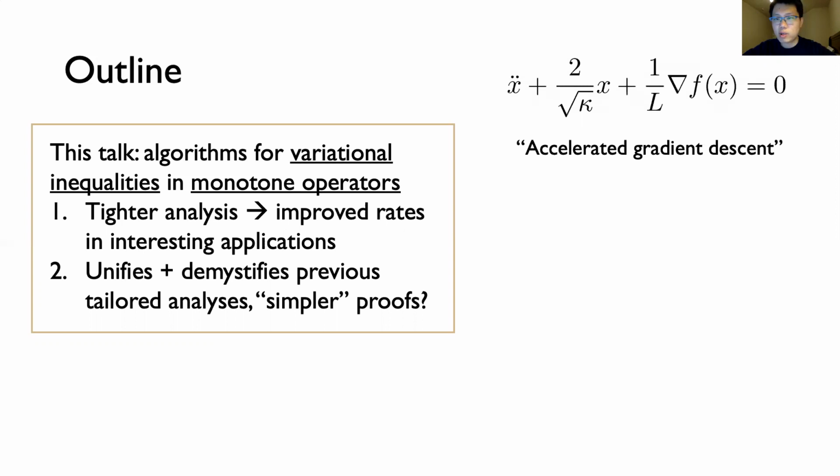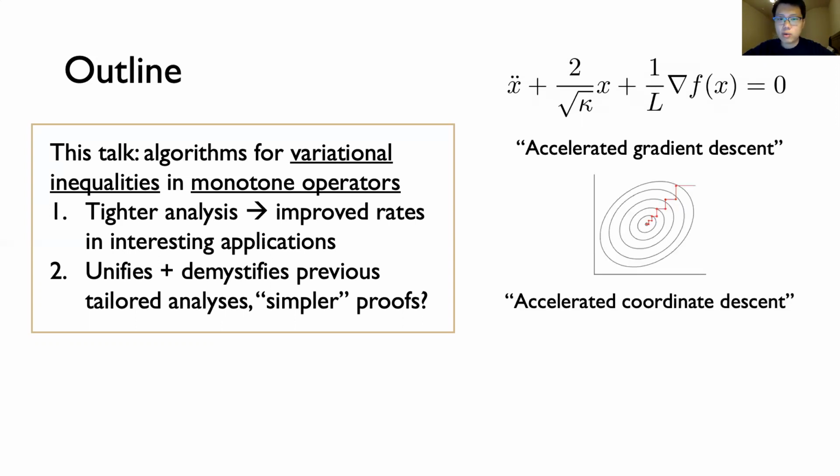So one example of such a special VI algorithm I'll focus on in this talk is Nesterov's accelerated gradient descent. This algorithm was introduced in the 80s and is a landmark result in optimization theory, but its proof has been described by experts as quite mysterious. In this talk, we will see a complete novel proof of acceleration as an instance of another existing optimization algorithm. This is the first such example to our knowledge.